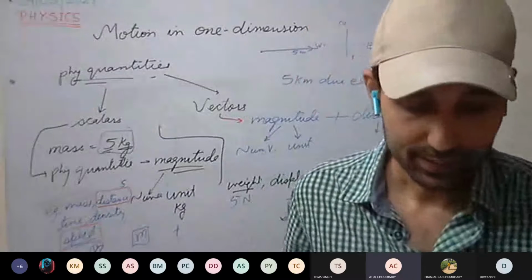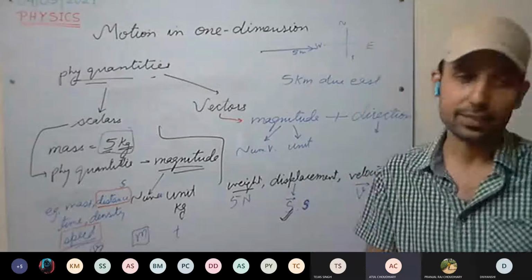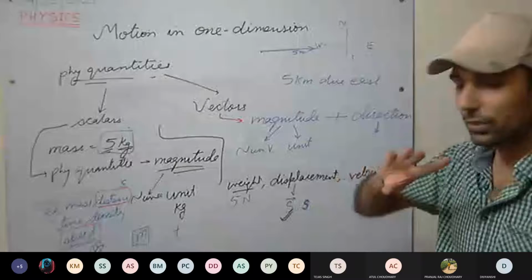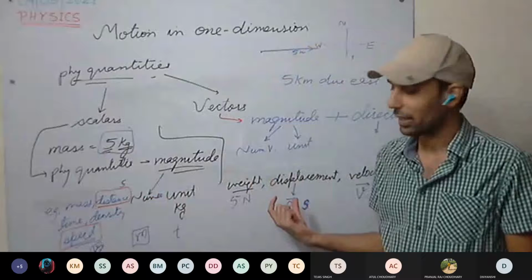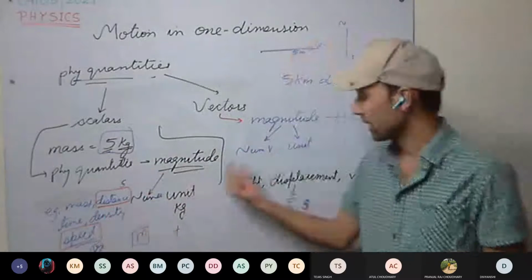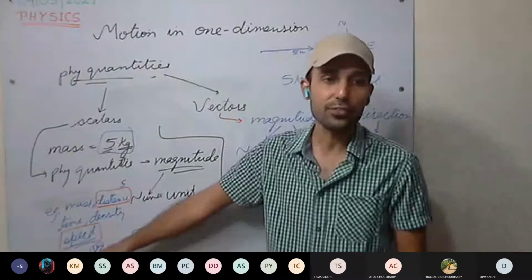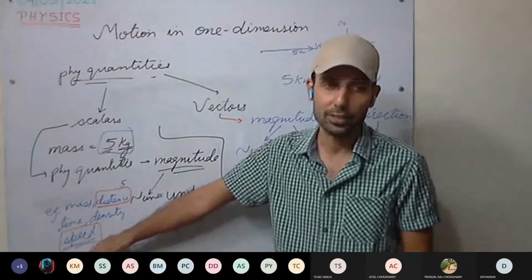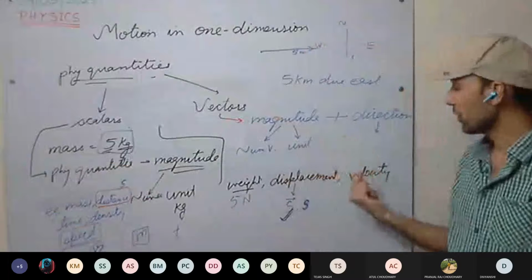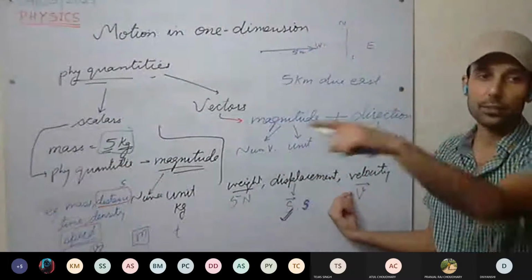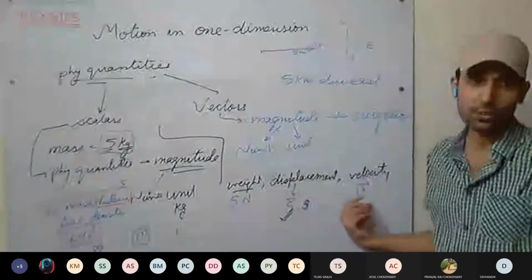Sir, what is the difference between speed and velocity? We'll be discussing speed and velocity in detail. We'll be discussing them all. We'll start with distance first, then displacement, then speed, then velocity. For the time being, you can see here, I have moved with a speed of 5 kilometers per hour. This is speed. I have moved with a speed of 5 kilometers per hour due east. This is velocity, that is, I have specified the direction also.